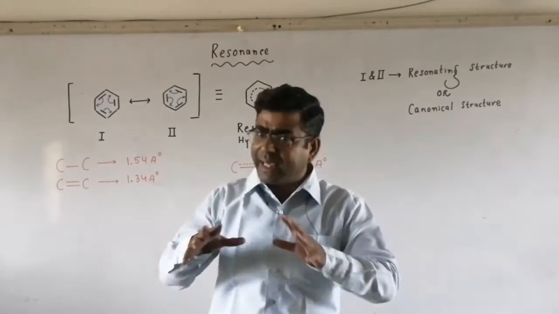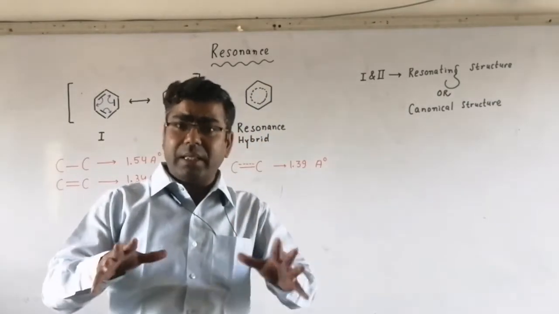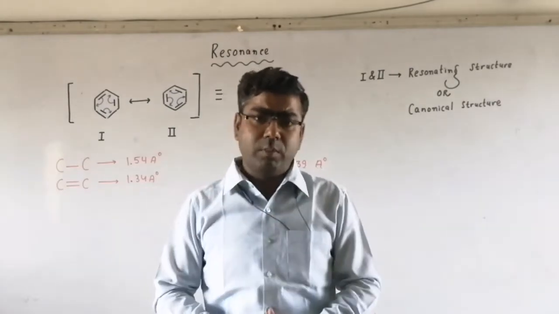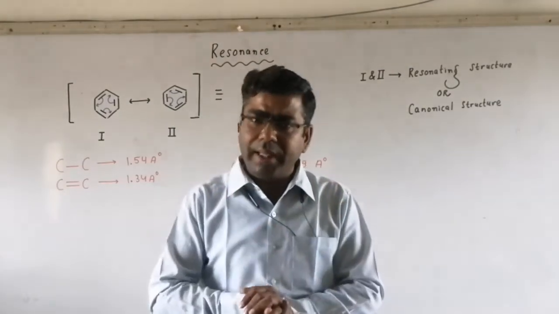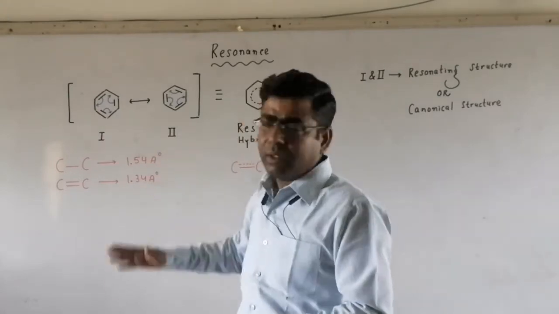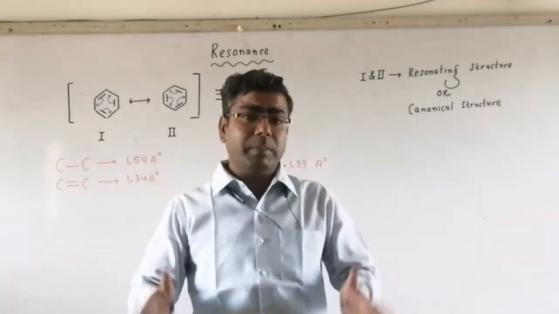So if the first and second structures are the real structures for benzene, then the benzene molecule must show two different types of bond length, one with a value of 1.54 angstrom, and another with a value of 1.34 angstrom.